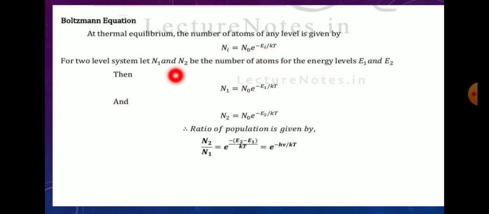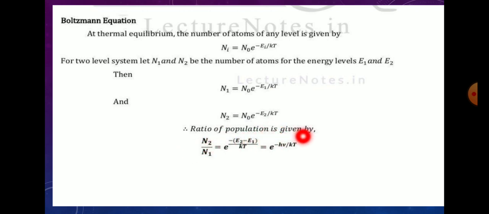For a two energy system, the numbers of atoms in energy levels E1 and E2 are given by N1 equals N0 e raised to minus E1 by kT, and N2 equals N0 e raised to minus E2 by kT.